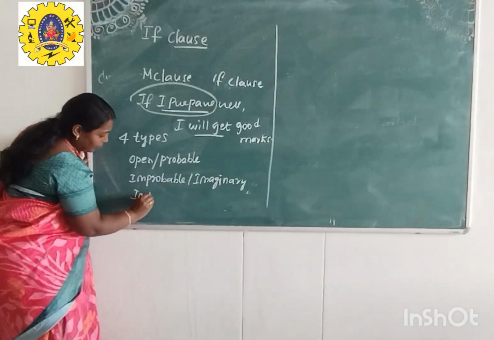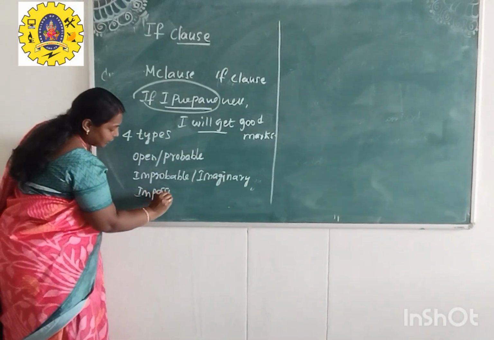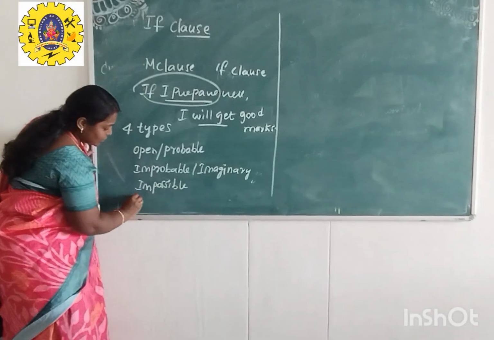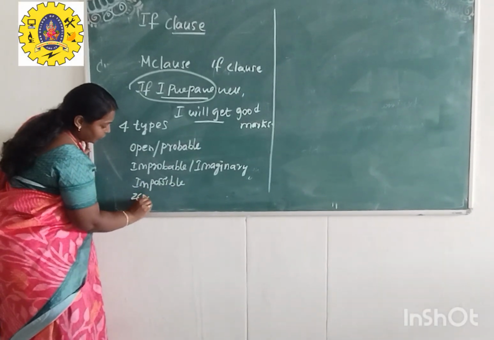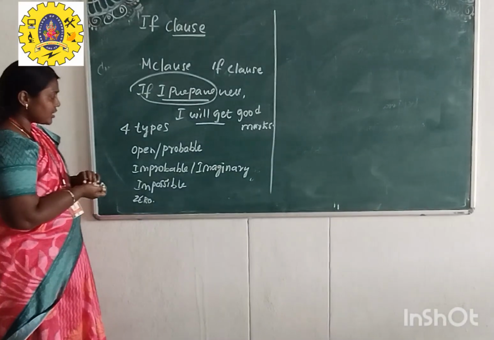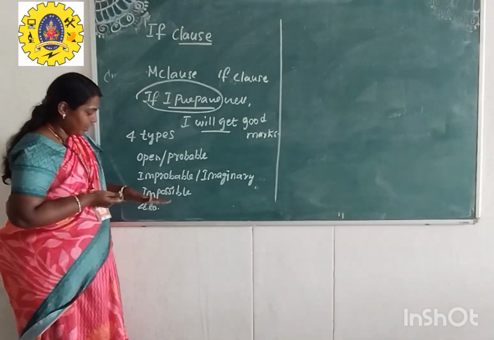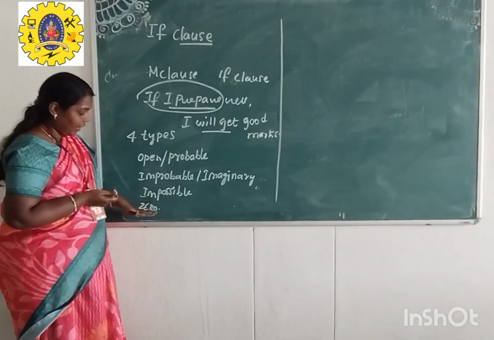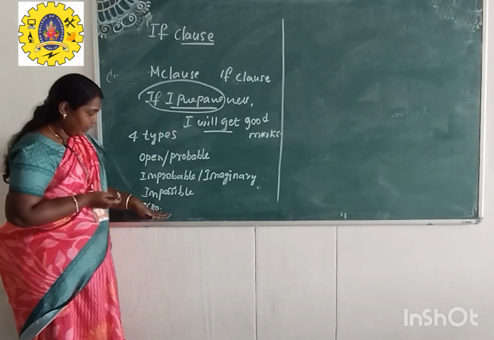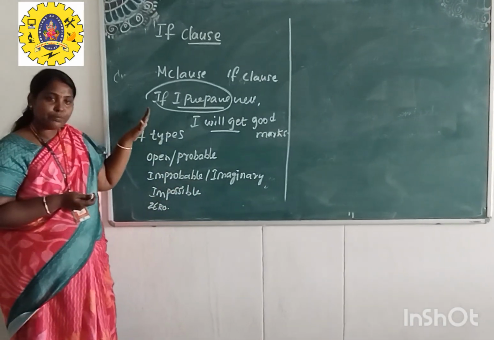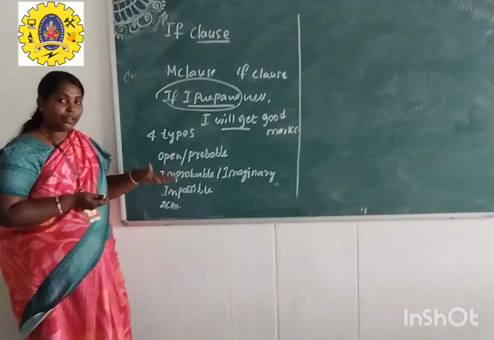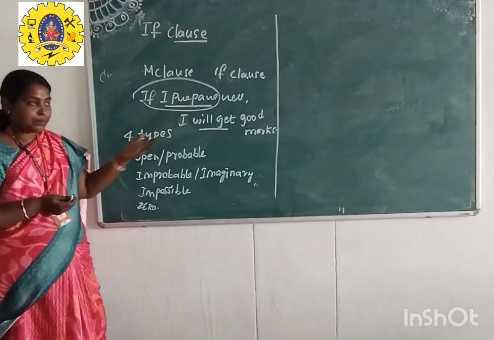And third one will be impossible condition. And the last type is known as zero condition. Just remember these words: open or probable, improbable or imaginary, impossible condition, and fourth one will be zero condition. These four types are also known as type 1, type 2, type 3 and type 4 respectively.